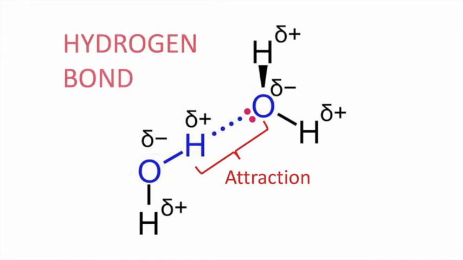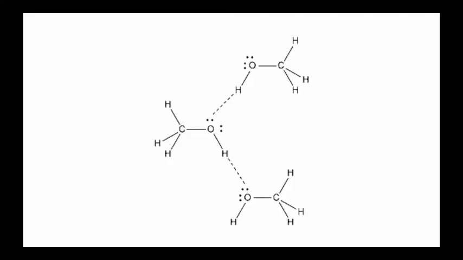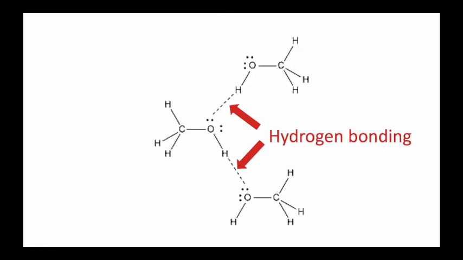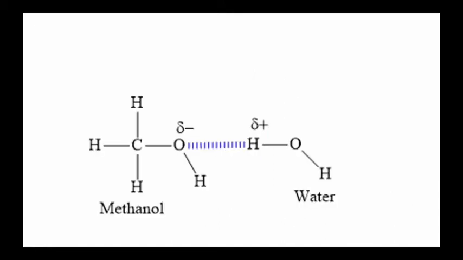Sometimes molecules will form hydrogen bonds with other hydrogen bond formers that are just like them. This picture shows water molecules, which are capable of forming hydrogen bonds with other water molecules. Here's another example. This is methanol. As you can see, it is capable of forming hydrogen bonds with other methanol molecules. Methanol and water can also form hydrogen bonds with each other. We can see that both of them have oxygens that are covalently bound to hydrogens.